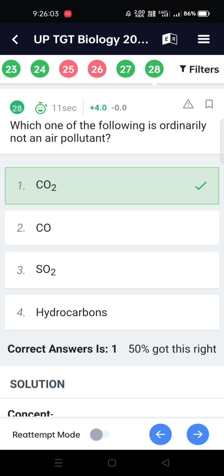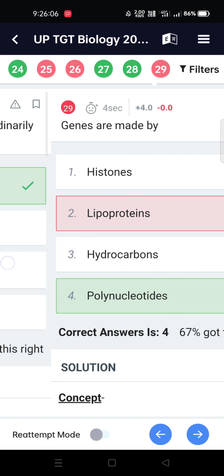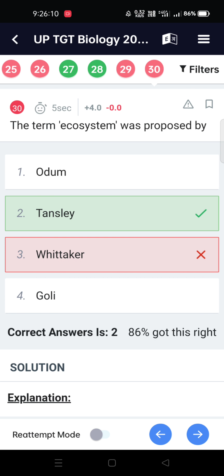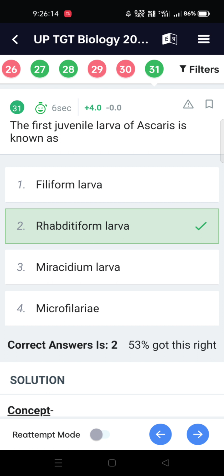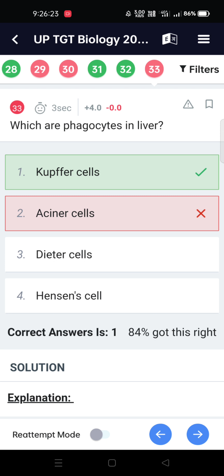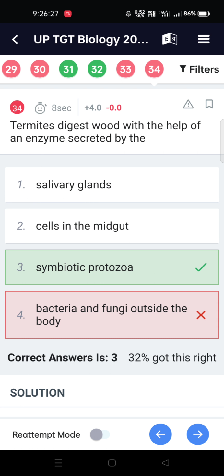Which one of the following is ordinarily not an air pollutant? CO2. Genes are made of polynucleotides. The term ecosystem was proposed by Tansley. The first juvenile larva of Ascaris is known as rhabditiform larva. Chromosomes contain DNA, RNA, histone and non-histone proteins. Which are phagocytes in liver? Kupffer cells.